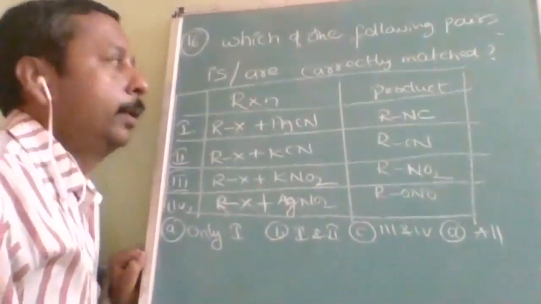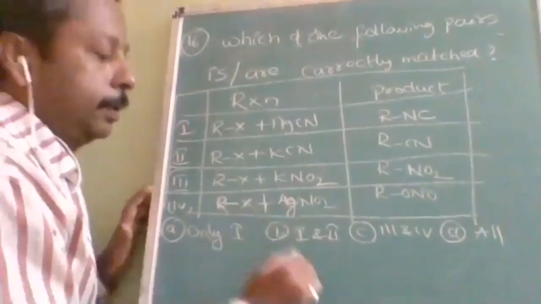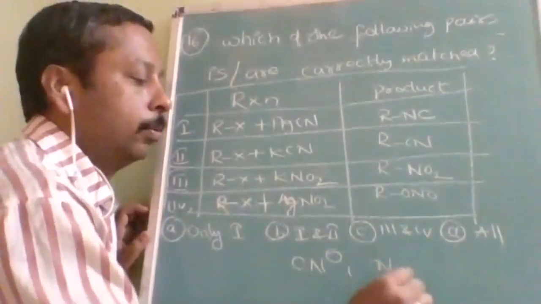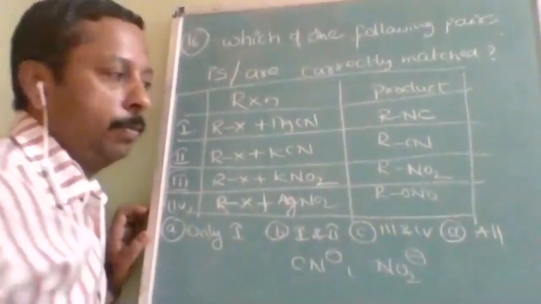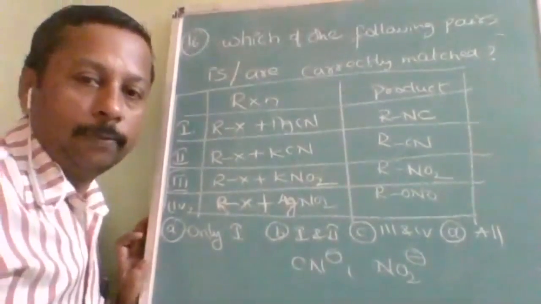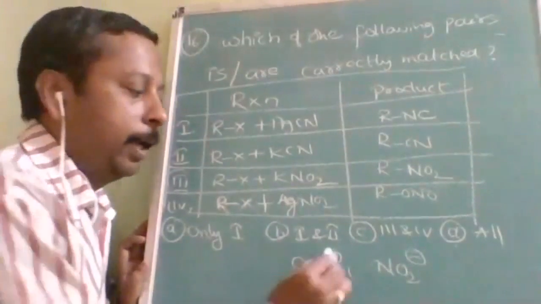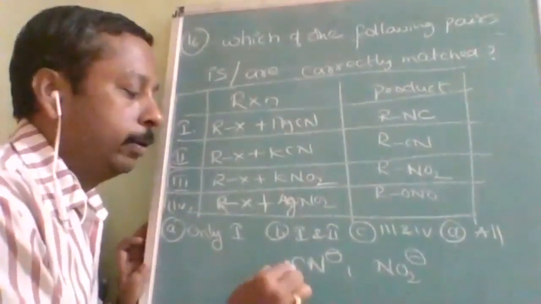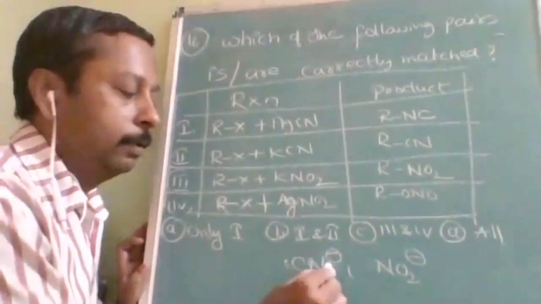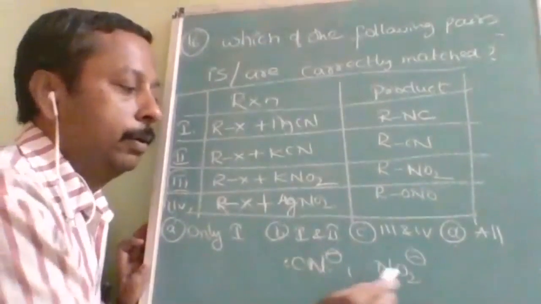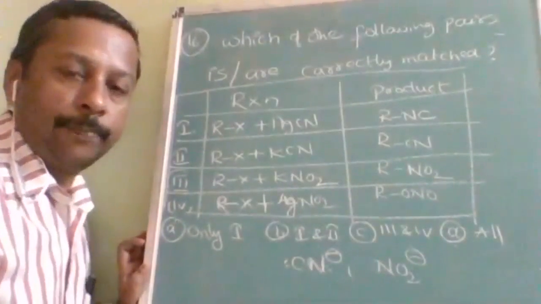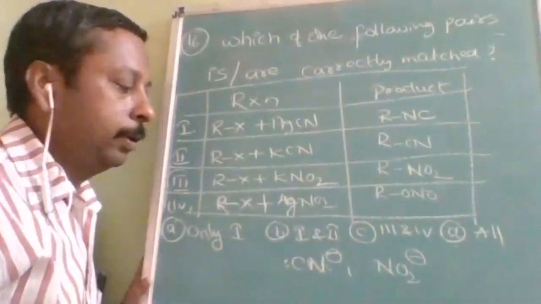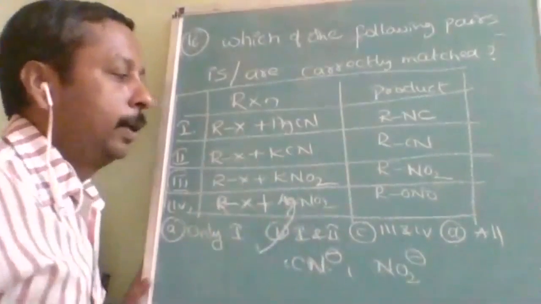Okay, listen now. In this reaction, CN minus and NO2 minus are both ambident nucleophiles. What are they called as ambident nucleophile? Carbon can also act as a nucleophile, and nitrogen can also, and similarly oxygen can also. Because of this only this question is formed. So the answer is only 1 and 2 are correct.